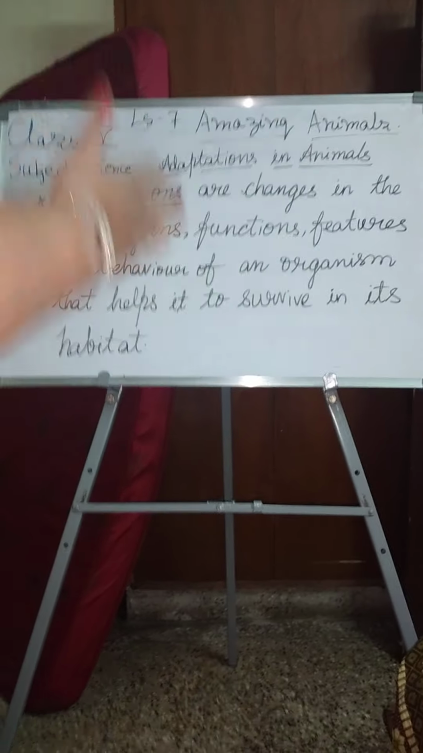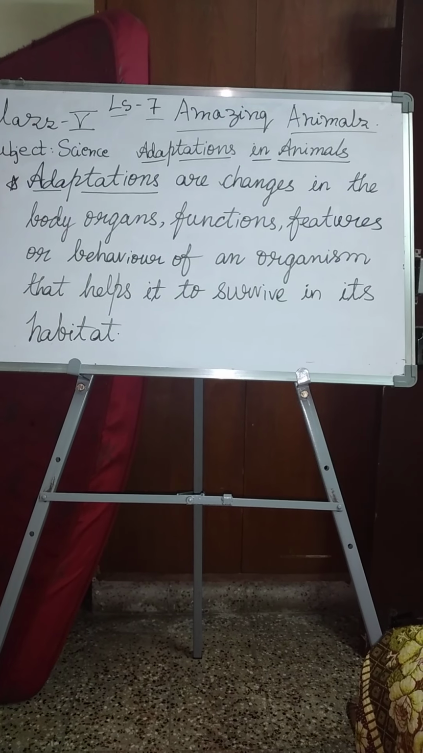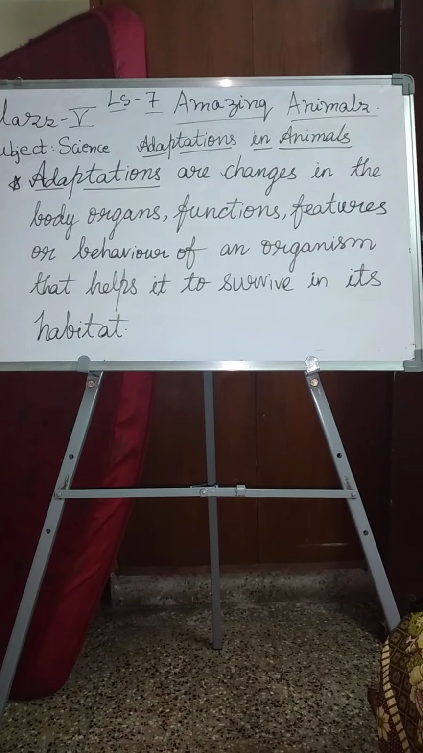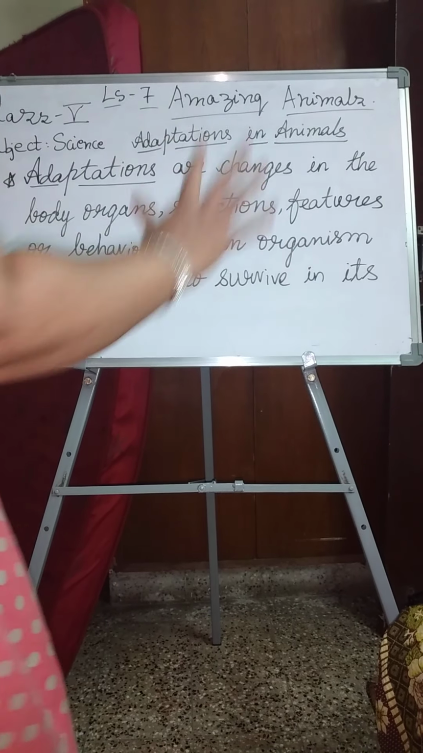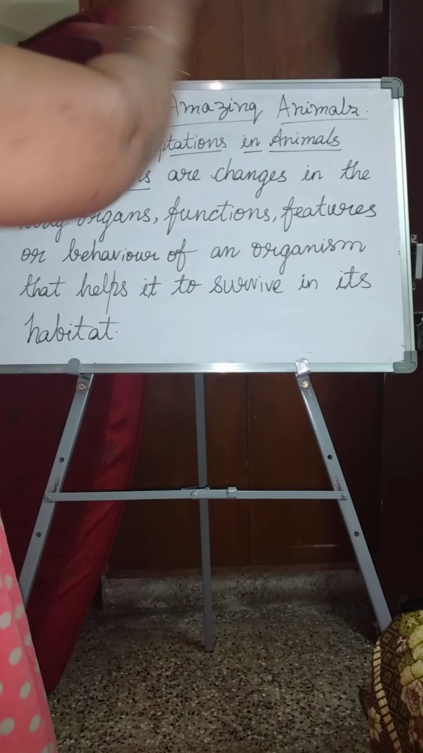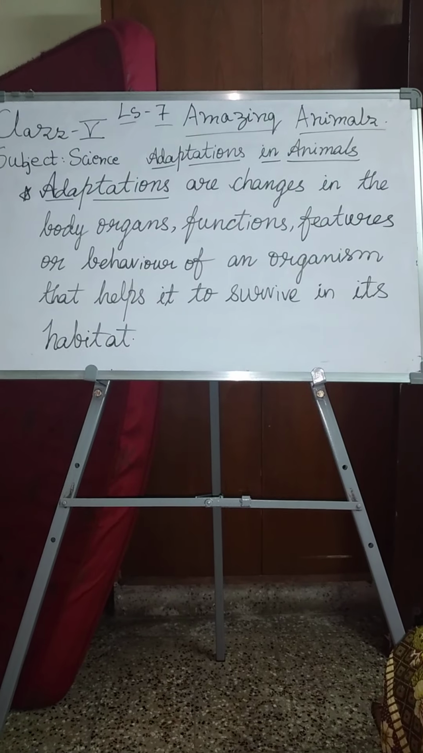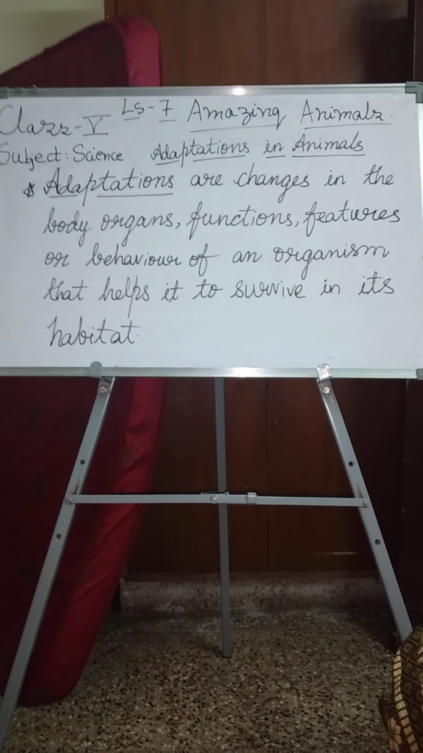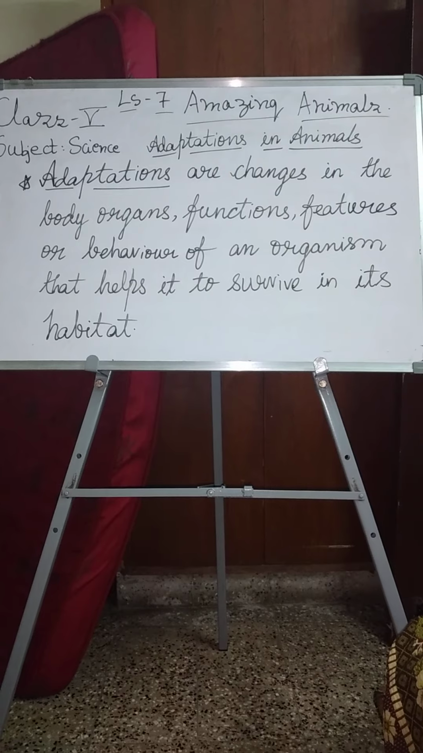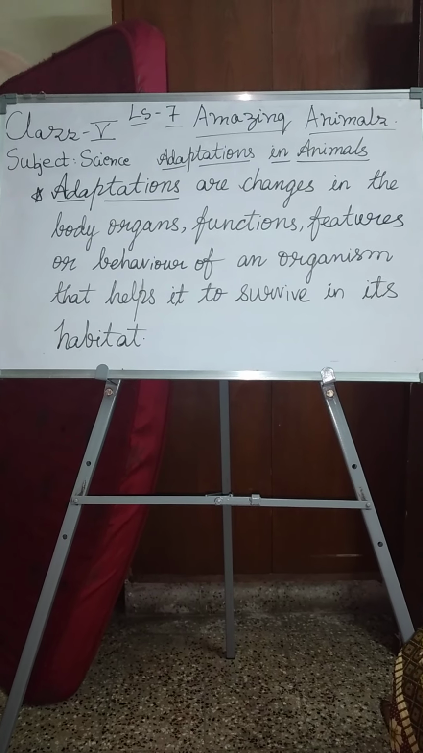So according to this, adaptations are changes in the body organs. The body organs will be different. See, for the tiger, the body organs are different, and the composition may have all the things, but how God has created them is different. Organs, functions, features, or behavior of the organism that help it to survive, in its habitat. Okay, just now I told you what a habitat is, before this.